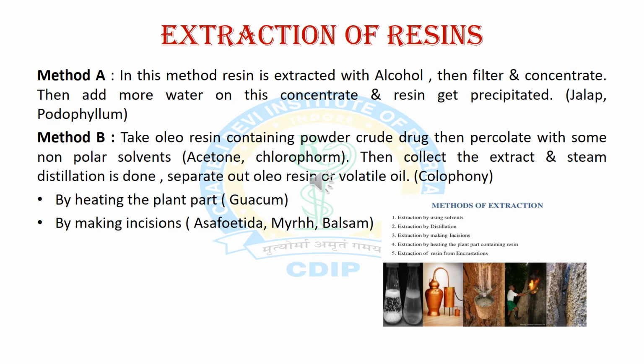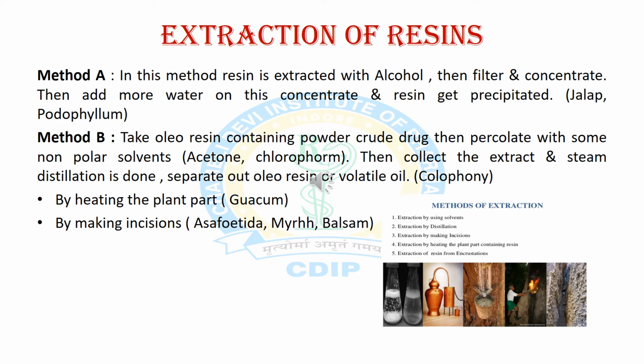Now we will discuss various extraction procedures for resin. First method is extraction by using solvent. In this method, we take the resin containing crude drug with alcohol and then filter and concentrate it. Then add water to this concentrate and the resin gets precipitated. For example, jalap and podophyllum.